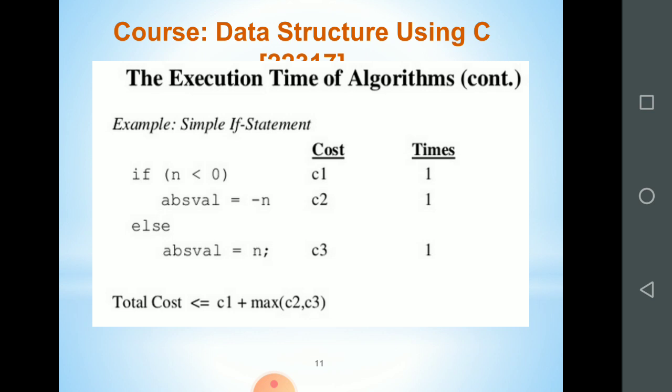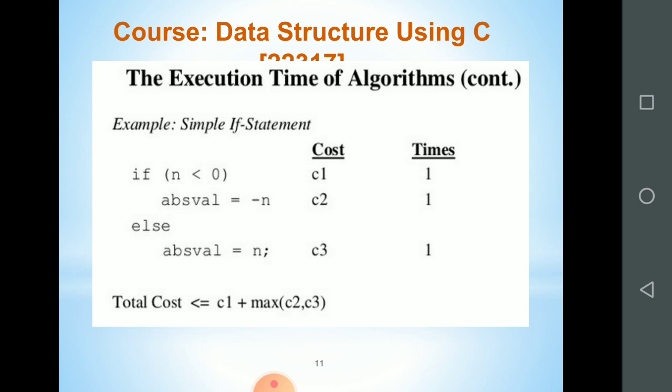Now the second example is of a simple if statement. Look at this: if n is less than 0, then abs value is equal to minus n, else abs value equal to n. When we are considering the if else statement, every statement in it requires some amount of time. So the cost is given: for the first statement it is C1, for abs value equal to minus n it is C2, and for abs value equal to n the cost is C3. Cost here means the time requirement.